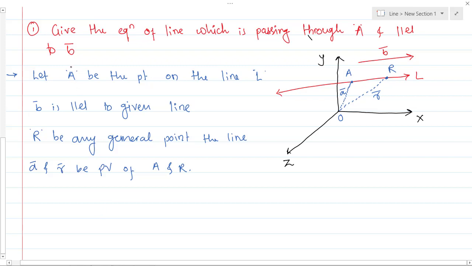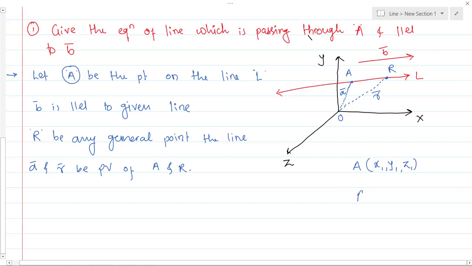See, A is a known point, so I can definitely give the coordinates of A. Known coordinates are always defined in this way, x1, y1 and z1. So whenever you have x1, y1, z1, this point is a known point.